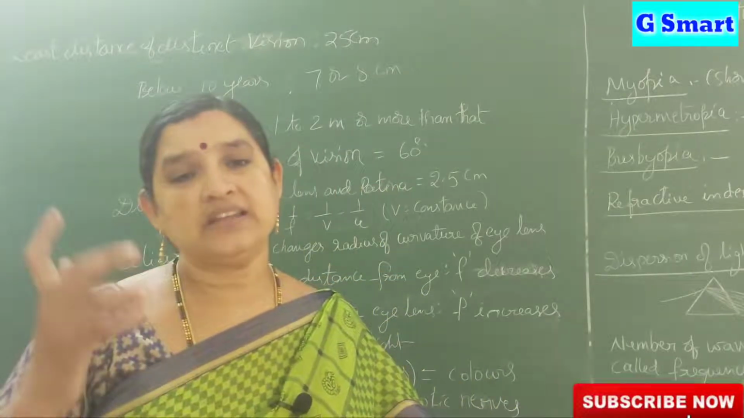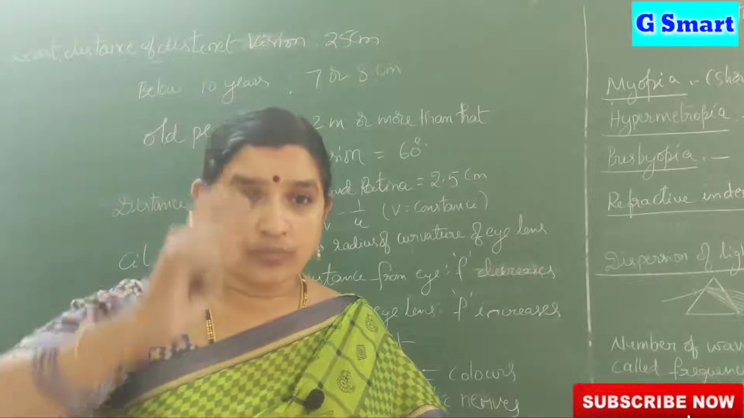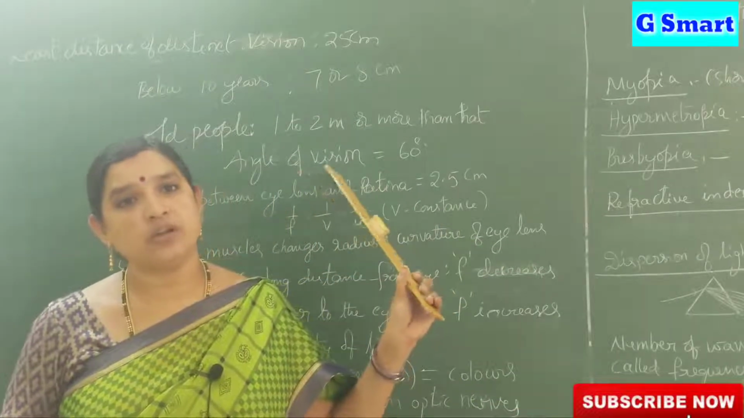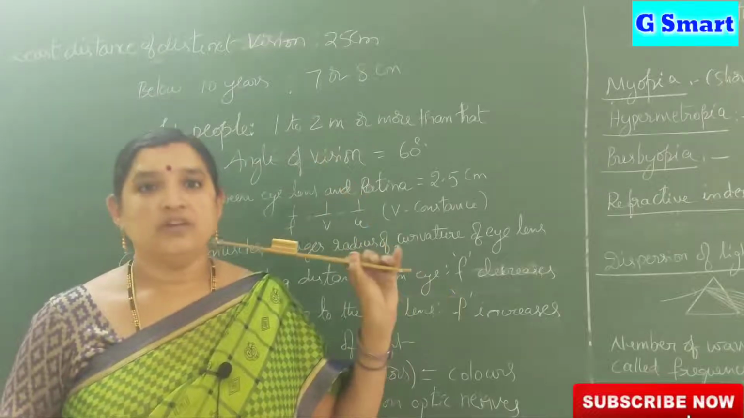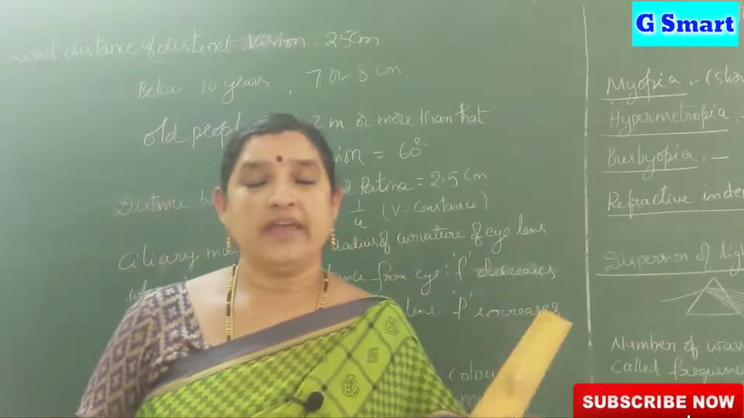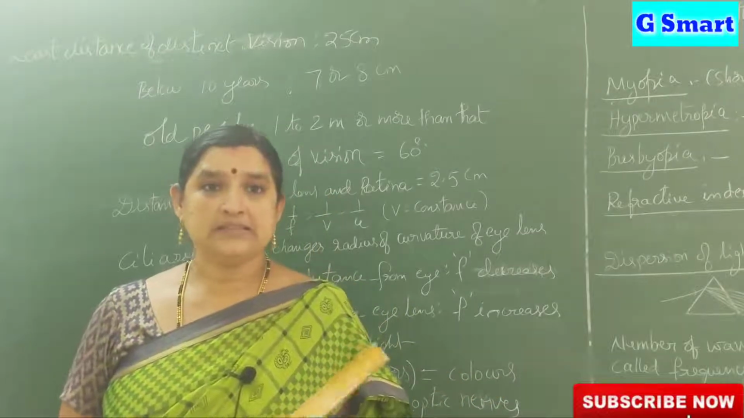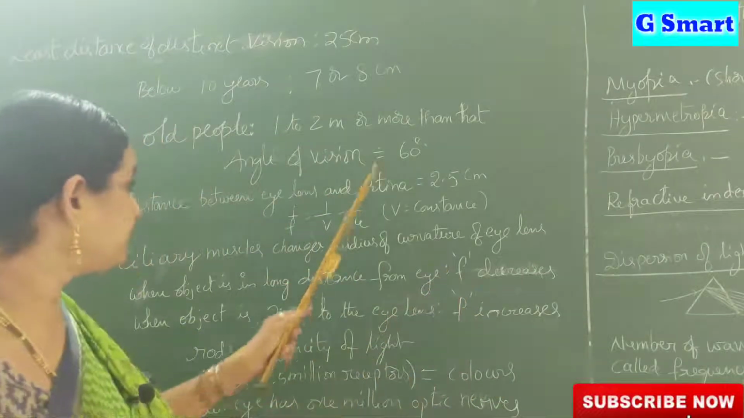The angle at which we can see the total object, top to bottom completely, is 60 degrees. It is common for a normal human being. The angle of vision for a common healthy person is 60 degrees.